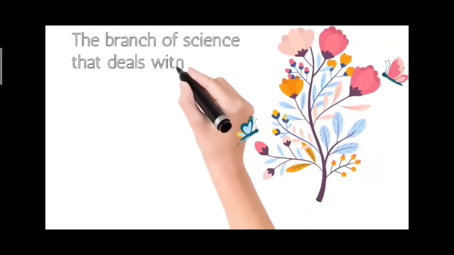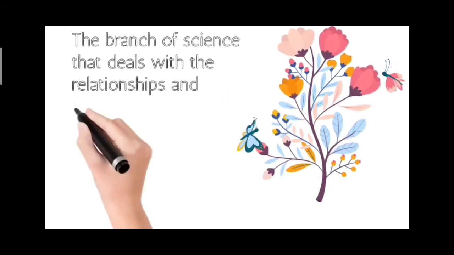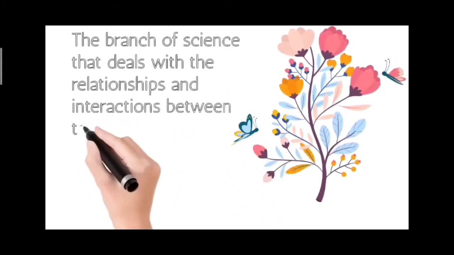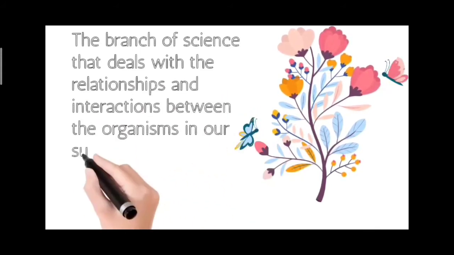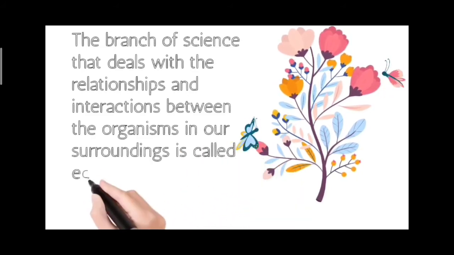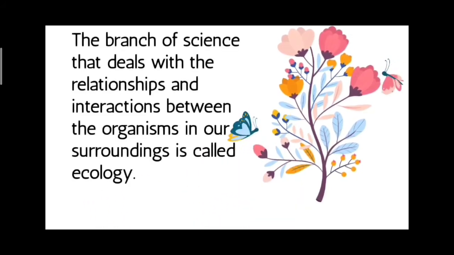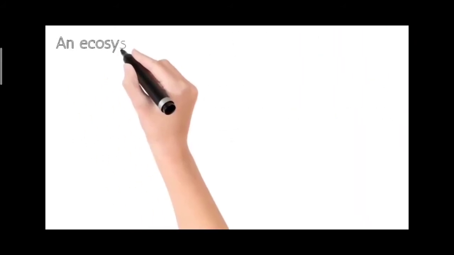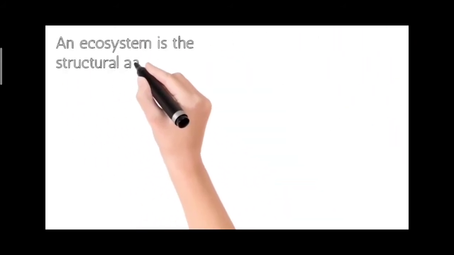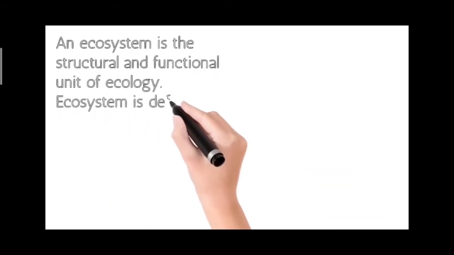The branch of science that deals with the relationships and interactions between the organisms in our surroundings is called ecology. An ecosystem is the structural and functional unit of ecology.